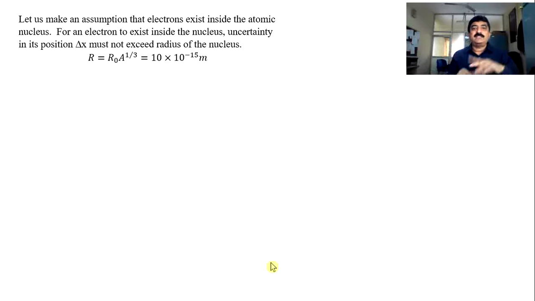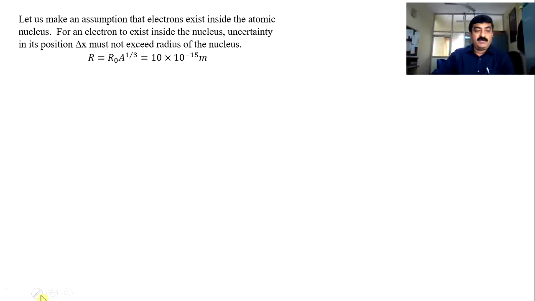If the answer does not match the experimental value, then my assumption is wrong. I cannot blame the experiment because experiments are ultimate. Okay, let us make the assumption that the electron exists inside the nucleus. For an electron to exist inside the nucleus, the uncertainty in position delta x must not exceed the radius of the nucleus.